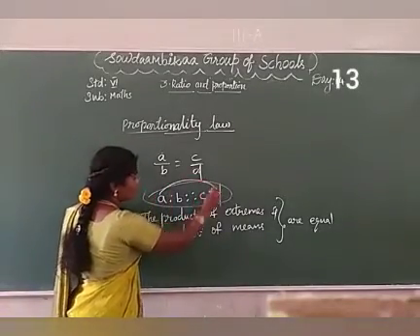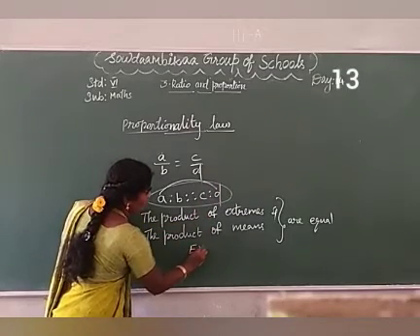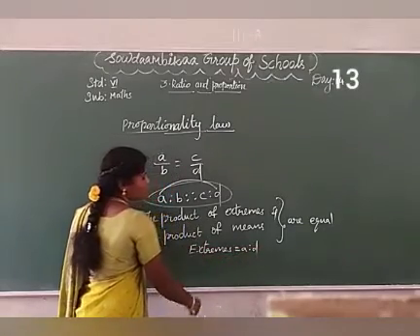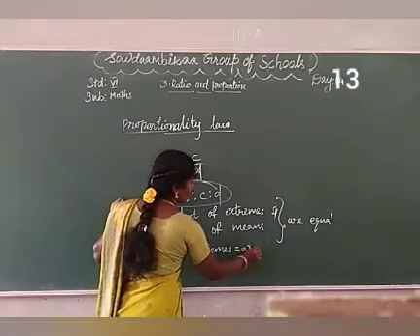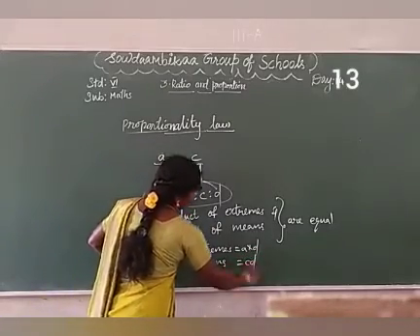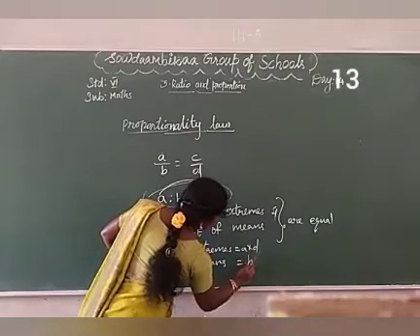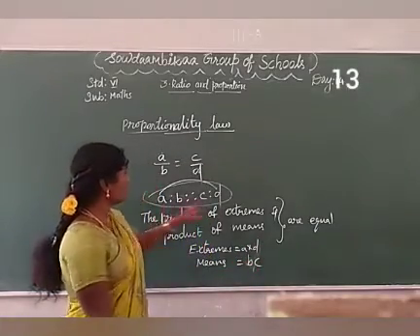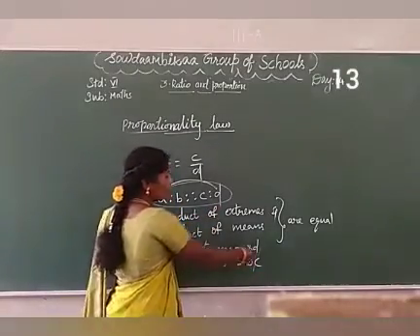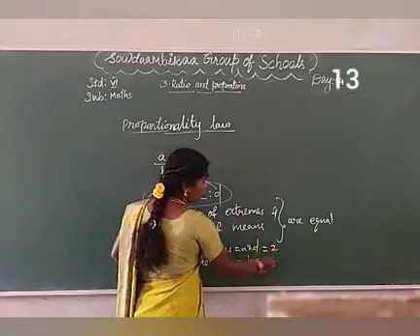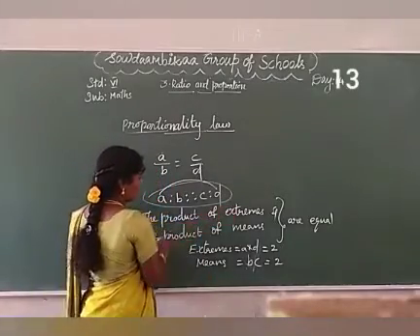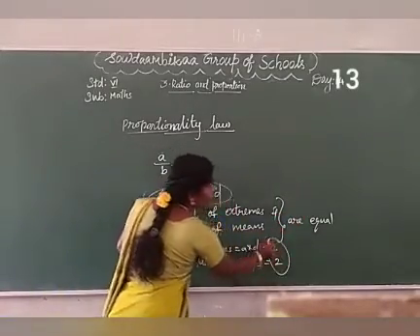A and D are the extremes, A into D. B and C are the means, B into C. Extremes are A and D, means are B and C. This is the value of A into D, for example. The product of extremes and the product of means are equal.